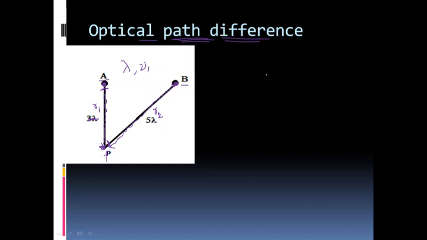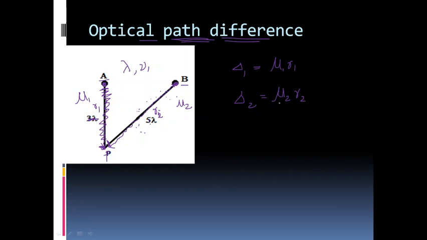We can say delta 1 is equal to mu1 into r1. Suppose this region is filled with a medium which has a refractive index mu1, then the optical path length is delta 1 equal to mu1 r1. And for a light ray coming from B up to the point P, if this region is filled with a medium with refractive index mu2, then we can write delta 2 equal to mu2 into r2.